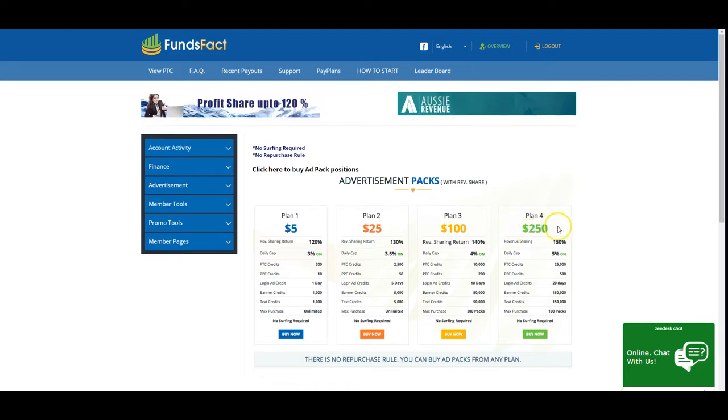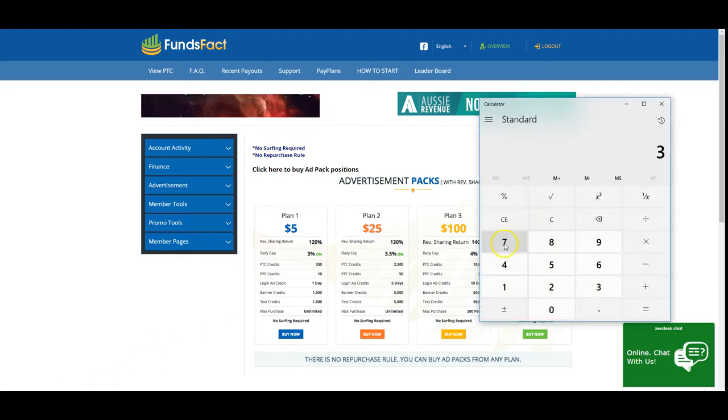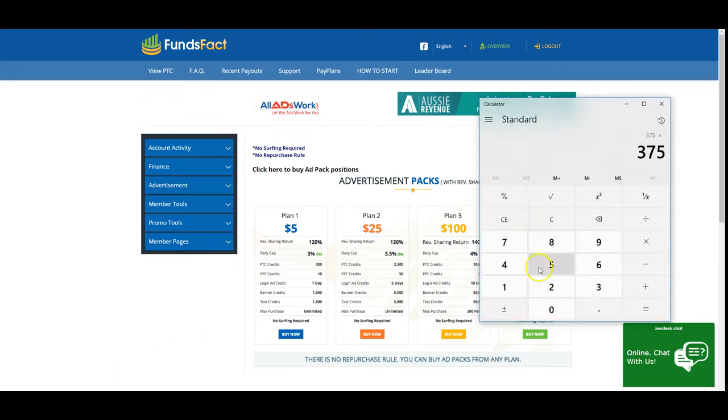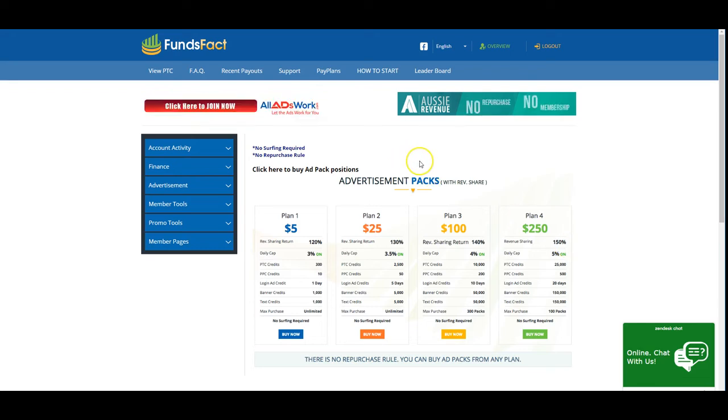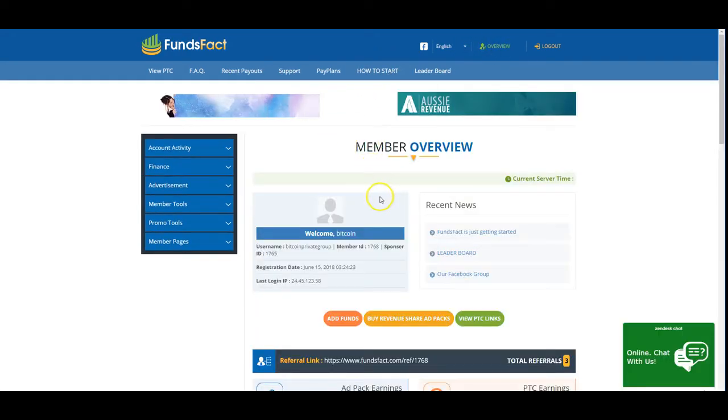So if I have $1,000 put in, $1,000 will give me, let's take a calculator, 375 times 4, $1,500. That's 50% on your money, 150%. Okay. So today what I'm going to show you, I'm going to reinvest my money so I can earn $50